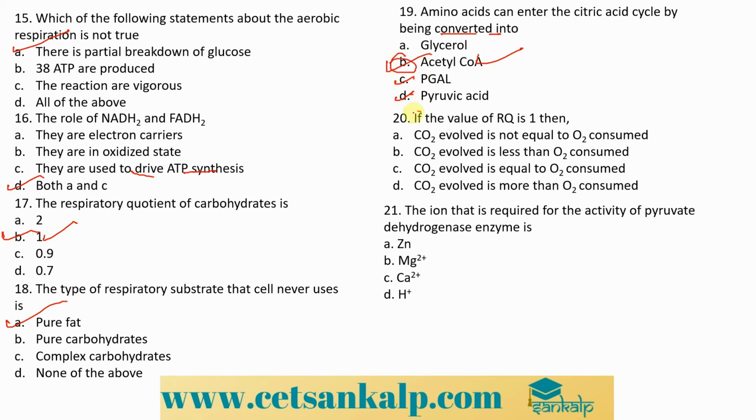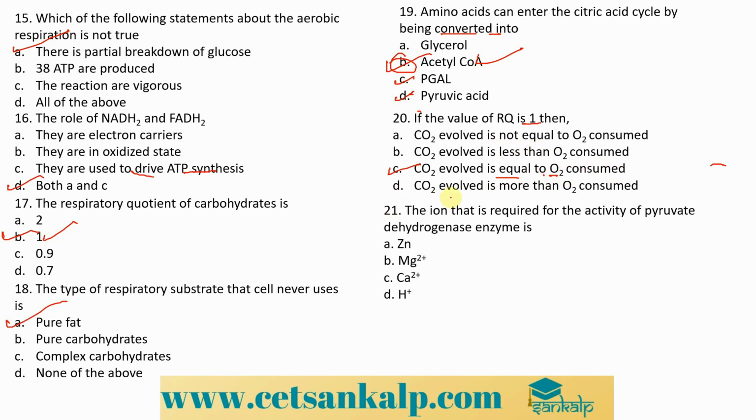Now, the next is, if the value of the respiratory quotient is 1, then the CO2 evolved is not equal to O2 consumed, CO2 evolved is less than the O2 consumed, CO2 evolved is more than O2 consumed, or CO2 evolved is equal to O2 consumed. The answer is C. The CO2 evolved is equal to the O2 consumed, right?